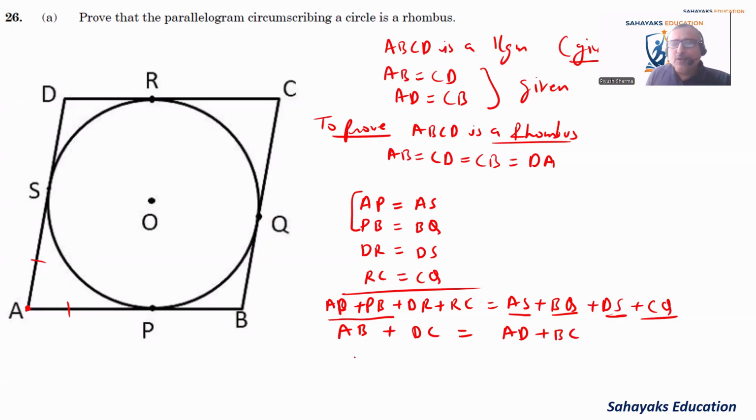Right? So we know that the sum of these two sides are equal. We know AB is equal to DC. AB is equal to CD. It is already given here. Okay, so I can write it as 2 times AB is equal to 2 times AD.